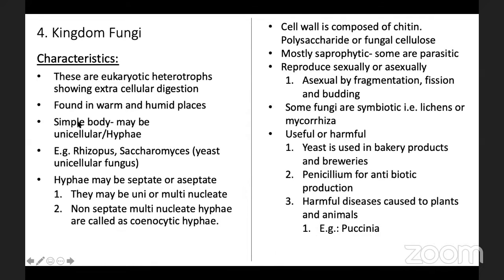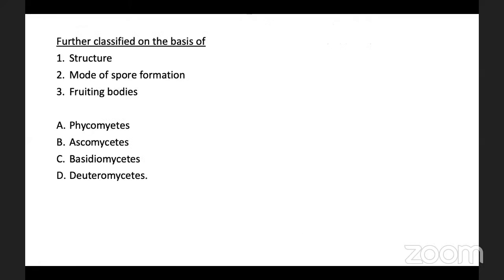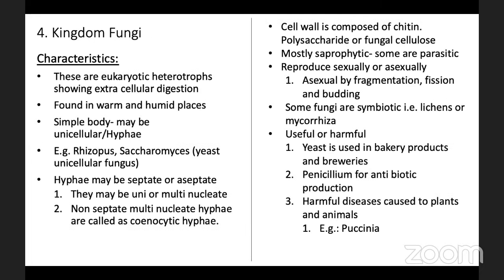Most of the fungi occur in warm and humid places, and they may be unicellular or they have hyphae. The common examples of fungi are Rhizopus and Saccharomyces.